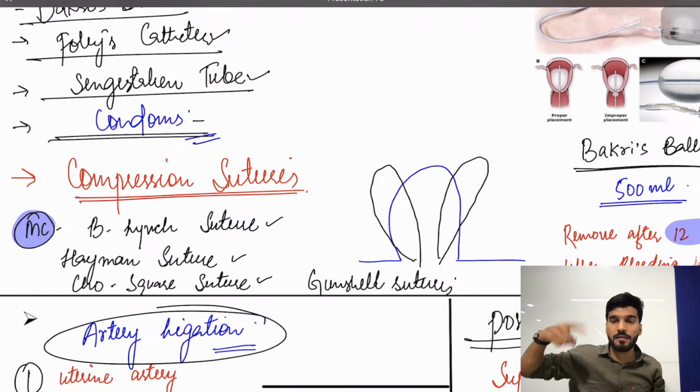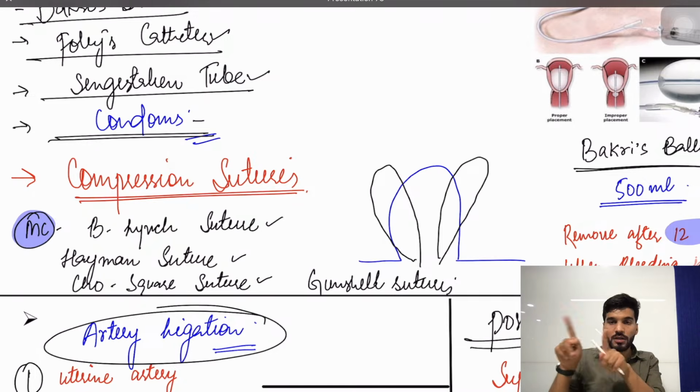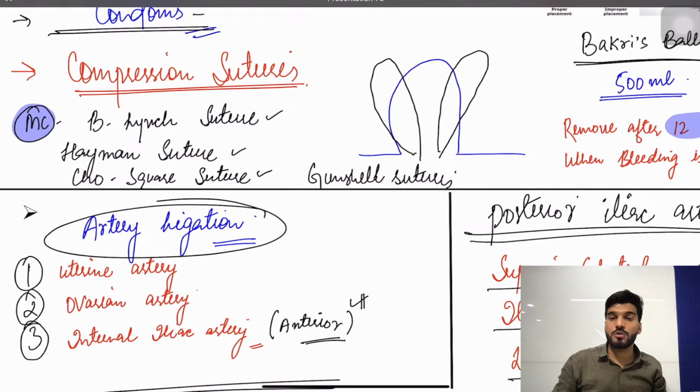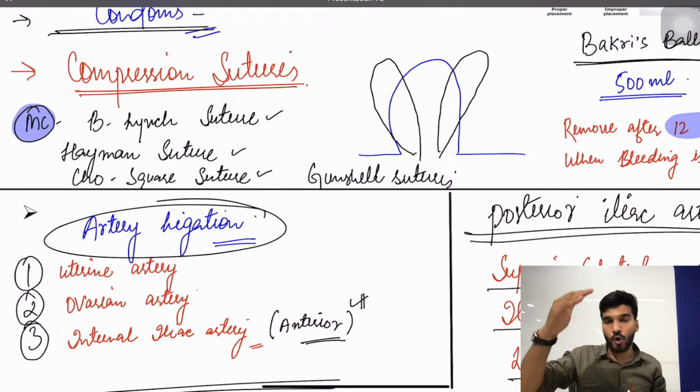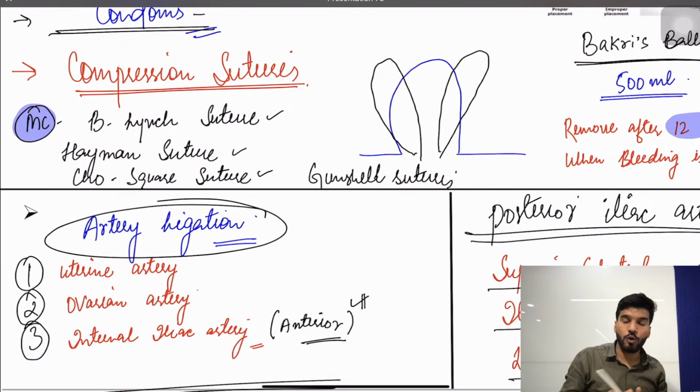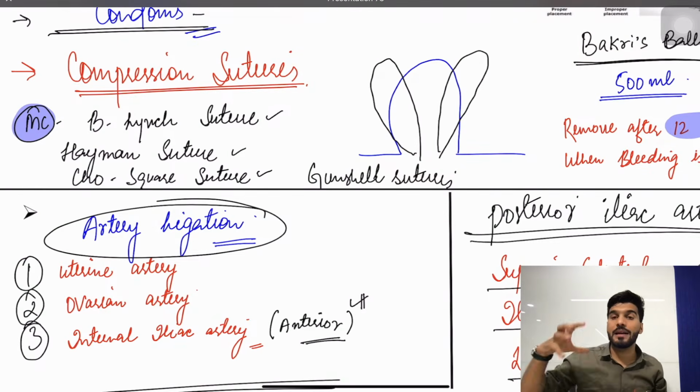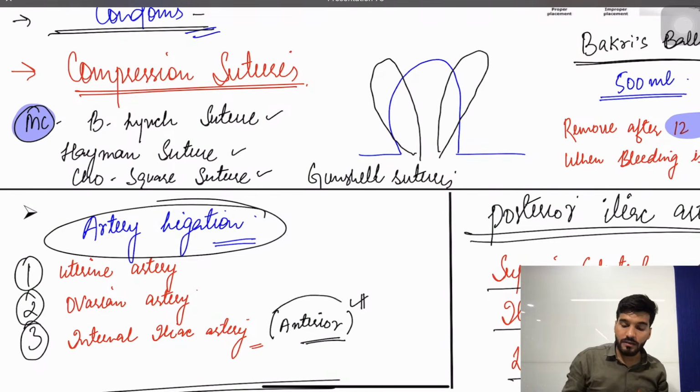If multiple vertical sutures are given in the image, that is a type of Hayman suture. If sutures are given in squares over the uterus, that is a Cho square suture. Okay, and followed by that, even after the compression sutures, if the bleeding has not stopped, you go with artery ligation, and the order of the artery ligation should be uterine, followed by ovarian, followed by internal iliac artery. Which branch of internal iliac artery? I'm going with the anterior branch of internal iliac artery.